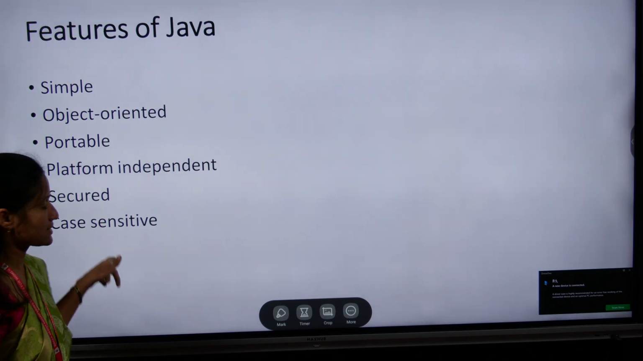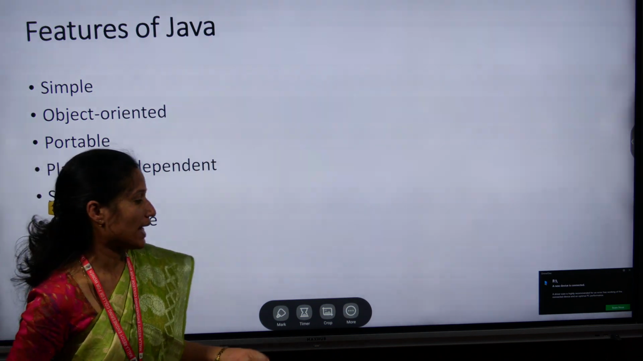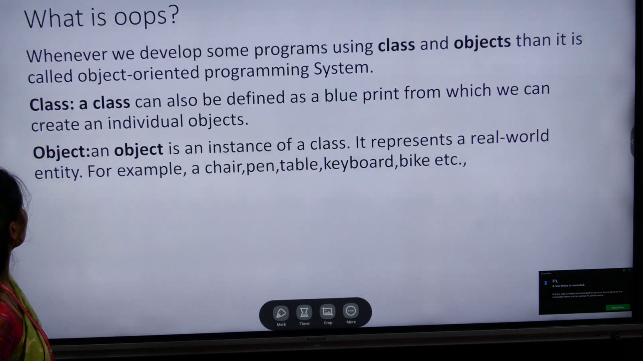And the next one is case sensitive. Java is a very case sensitive language. And coming to the next one.